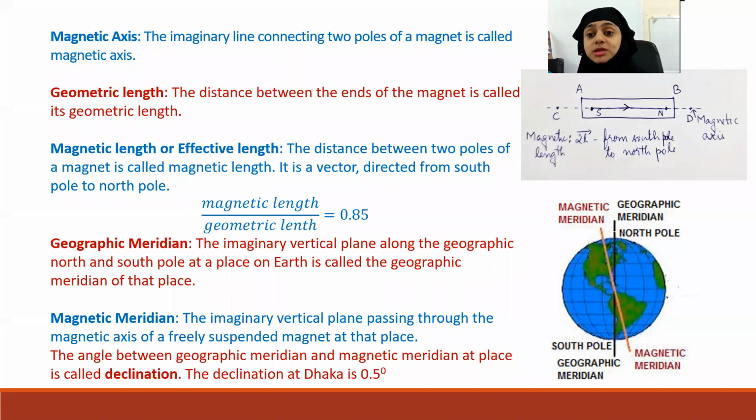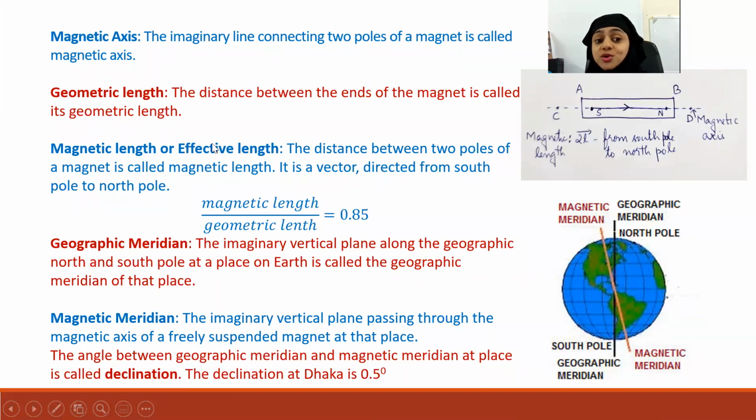Teacher, it's given as 2 ends, right? Yes, it is given as 2 ends. The distance between two ends is called the geometric length. My question is, what is magnetic length? It is the distance between two poles.